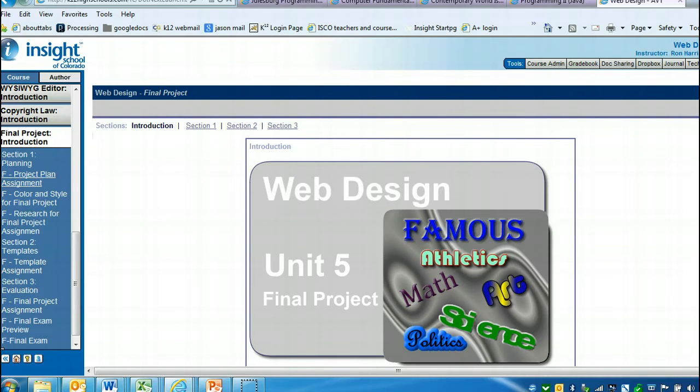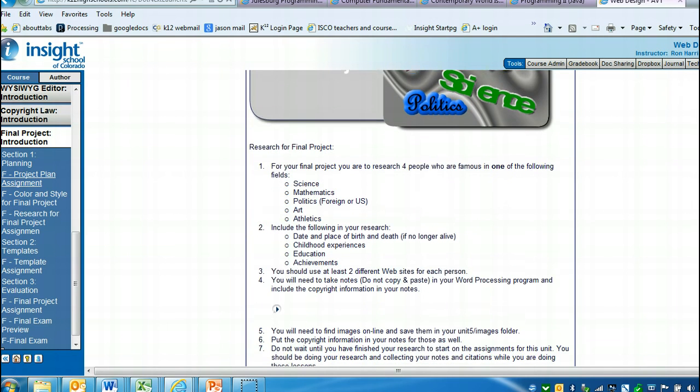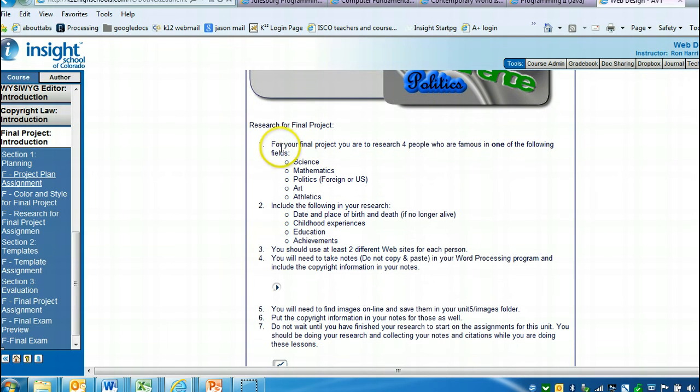You can see that in the final project plan, you're going to be able to do some research on a website about a famous athlete or a famous person, whatever you choose. So it's completely up to you. I'm going to go ahead and slide down. If you look at this, the requirements.